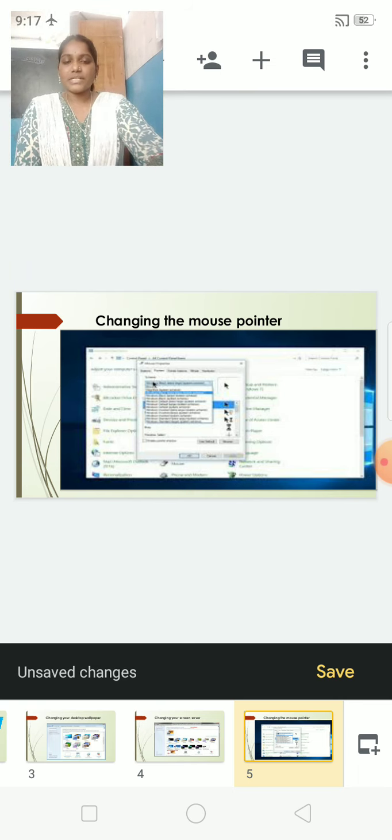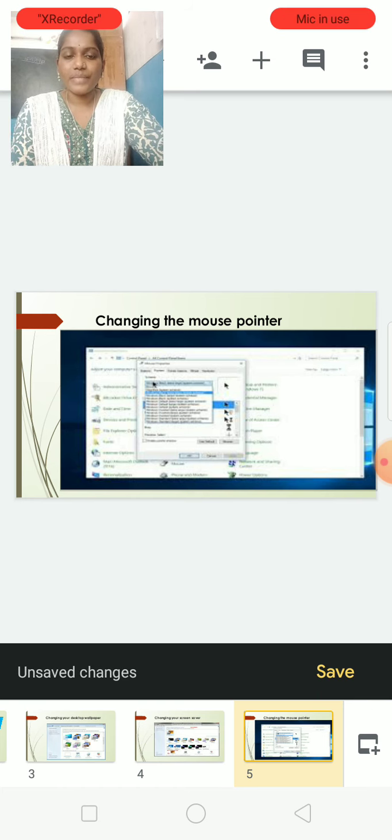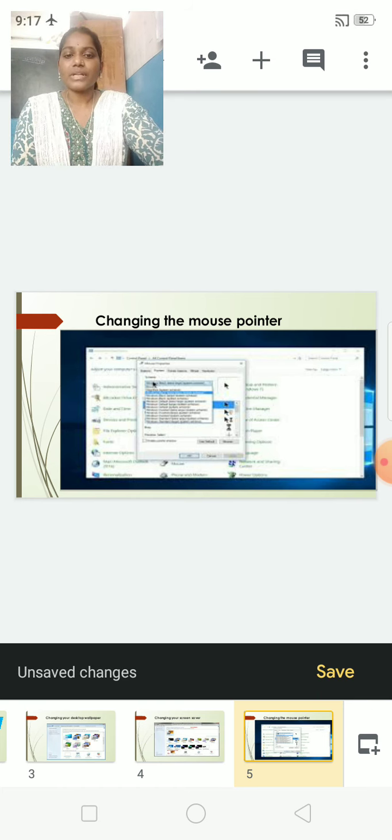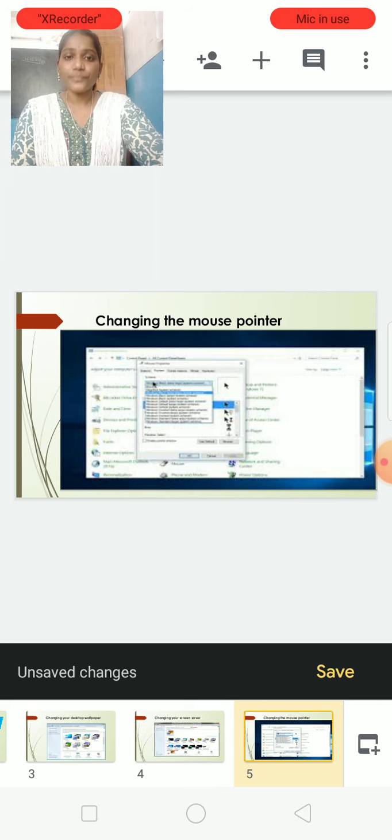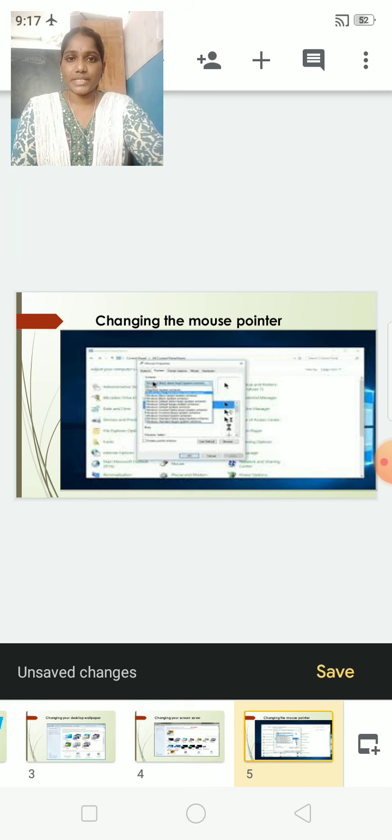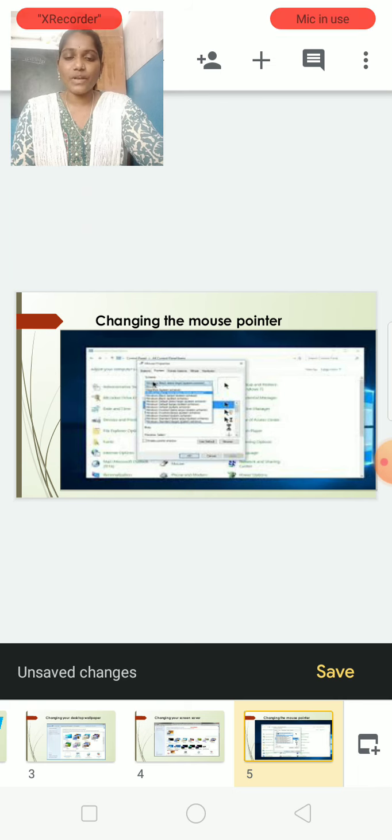Now, first right click on the desktop, meaning right click the mouse. A menu will open. Go to Personalize. We'll get some options there, right? Refresh, sort by, and in that the last option, Personalize. Then the screen will open. Go to change mouse pointers. Select it and a submenu will open.